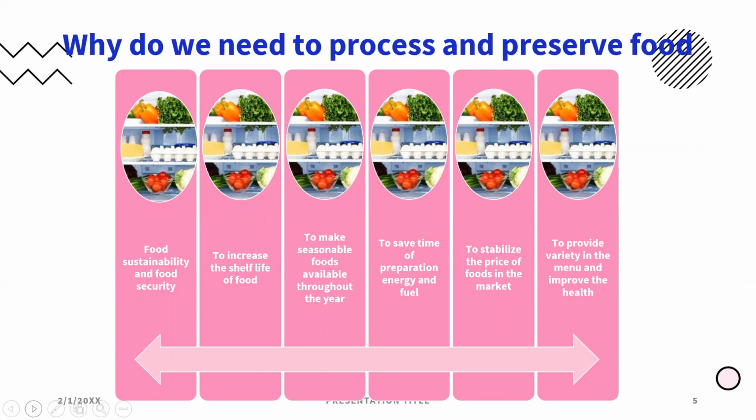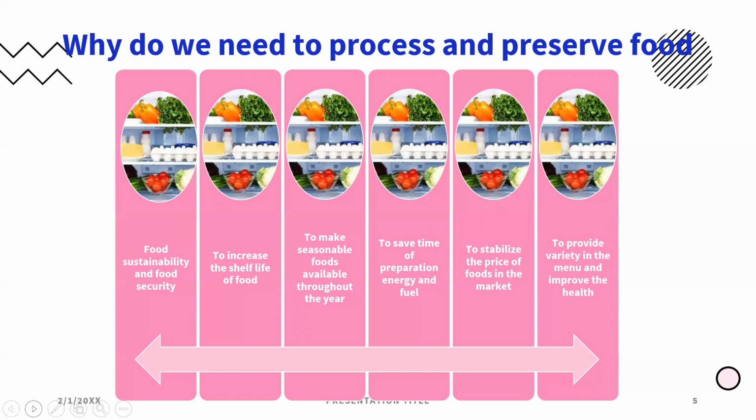And food security is that all the people, the whole globe, should get food and no one should suffer without food. No one should suffer from hunger. This is the main objective. So, by means of preserving food, we are able to provide food security and also sustainable food for the whole globe. Next is to increase the shelf life of food.